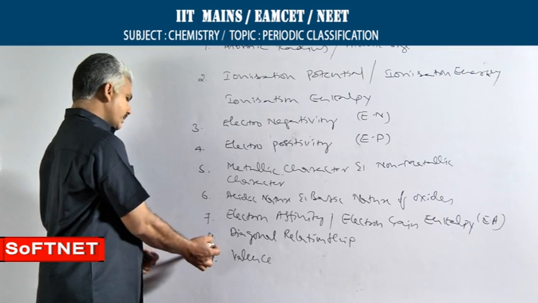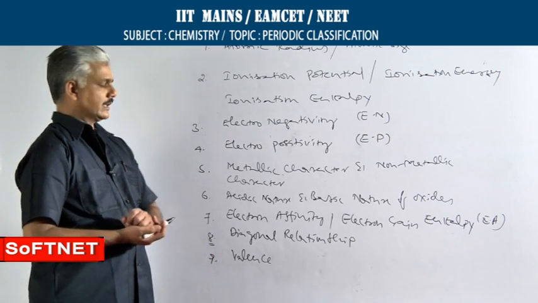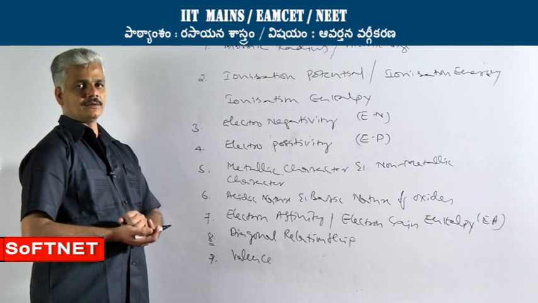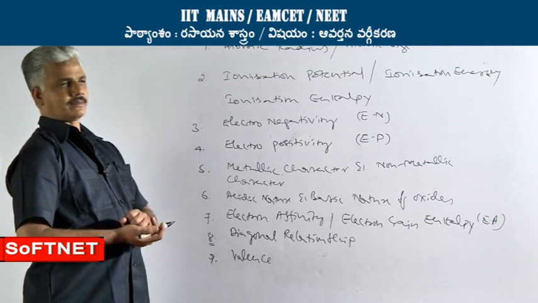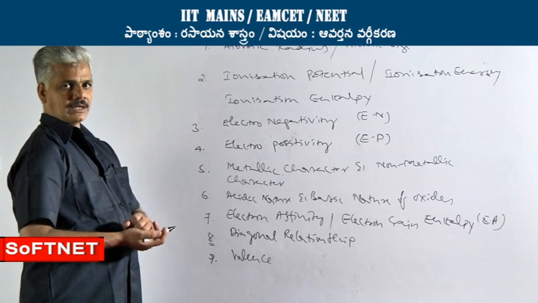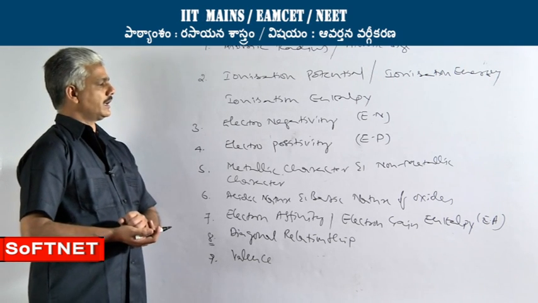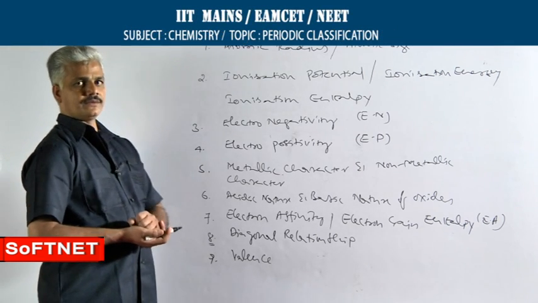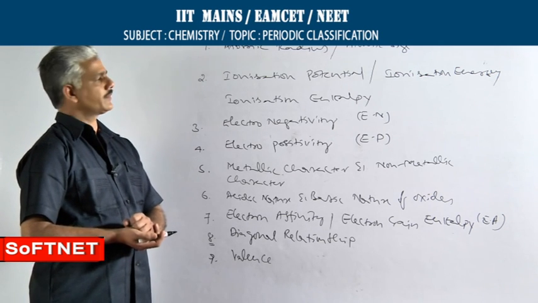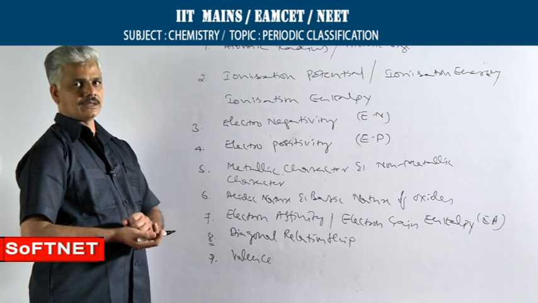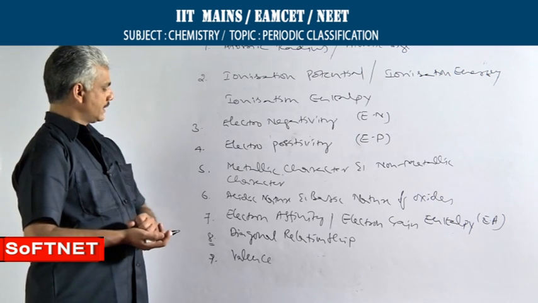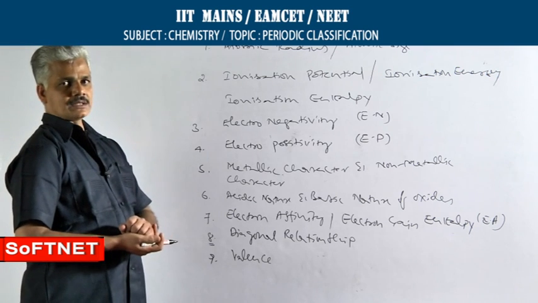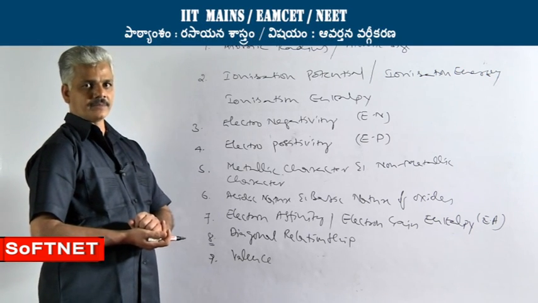However, the diagonal relationship is a limited property. Limited in the sense it is observed in only 2 periods of the periodic table, that is the second period and third period, and the phenomenon is observed in the starting elements of only 4 groups, that is 1A, 2A, 3A and 4A. That is why diagonal relationship is sometimes not considered a periodic property.